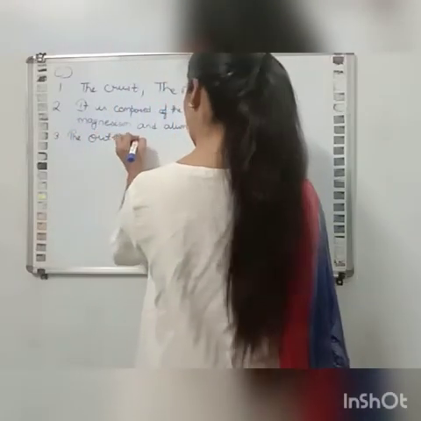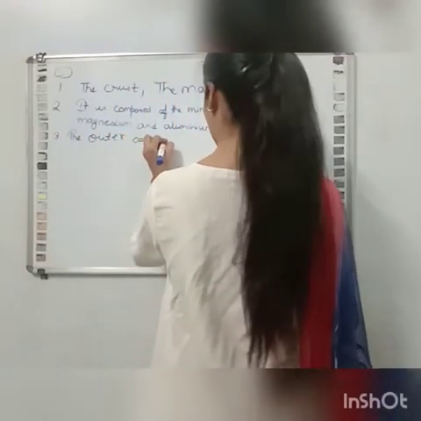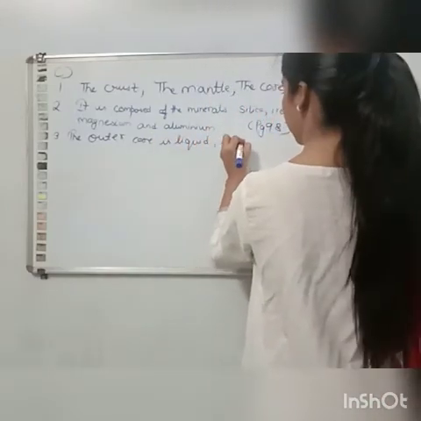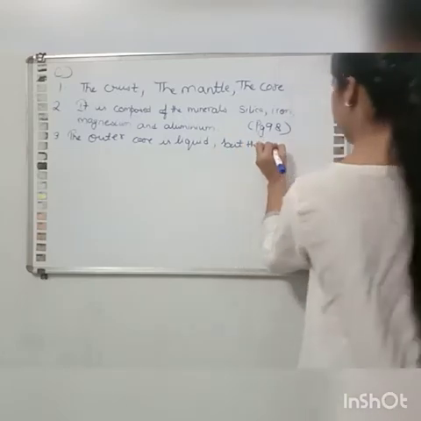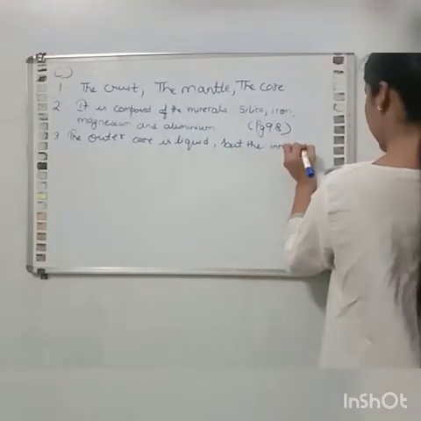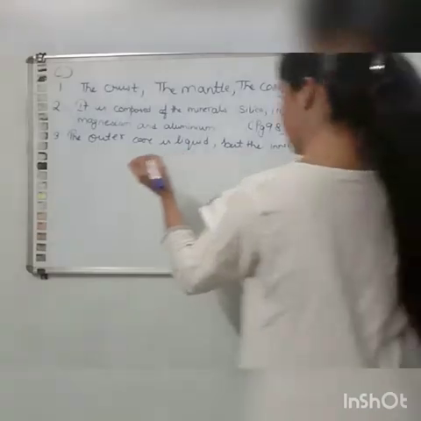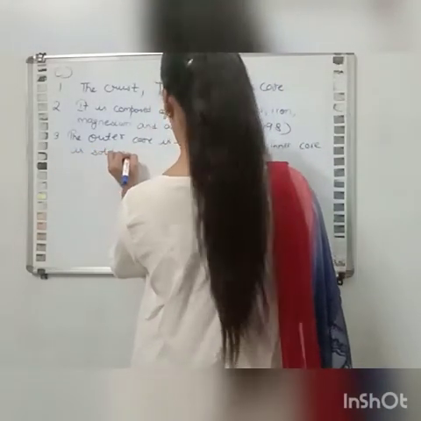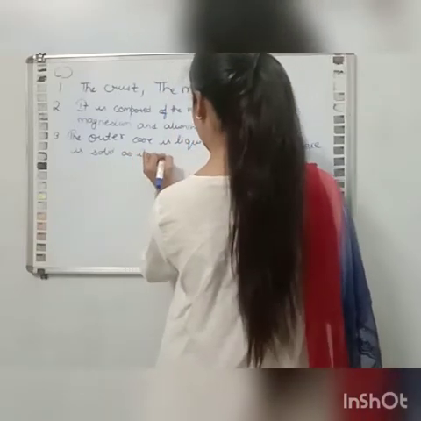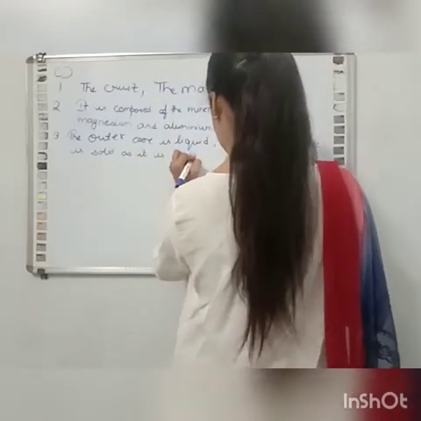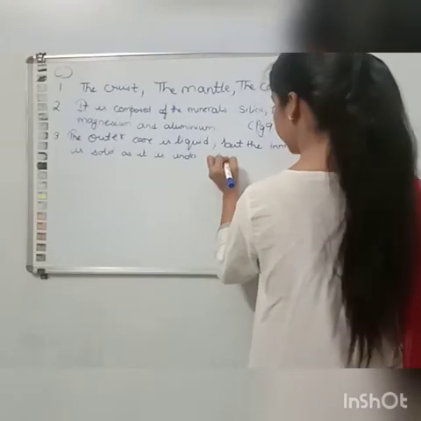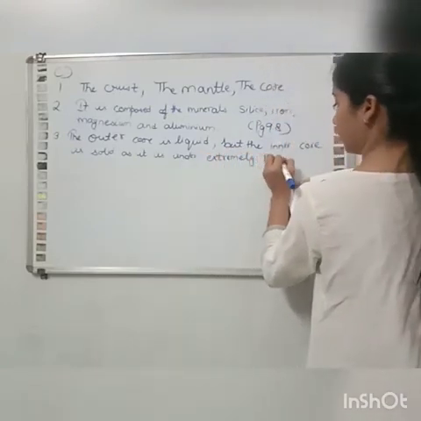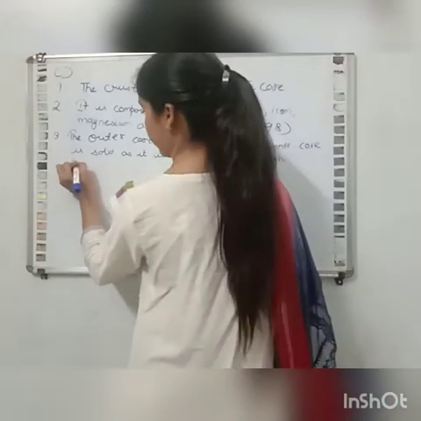The outer core is liquid but the inner core is solid as it is under extremely high pressure.